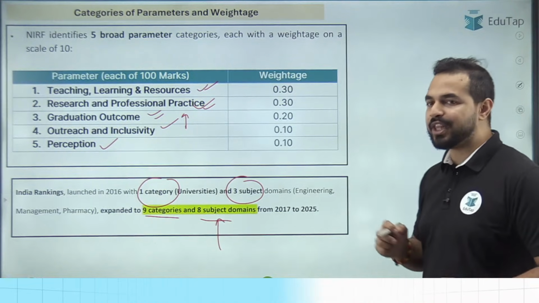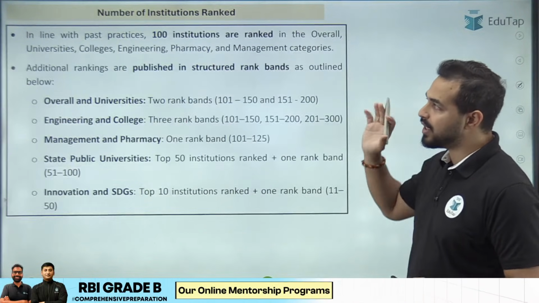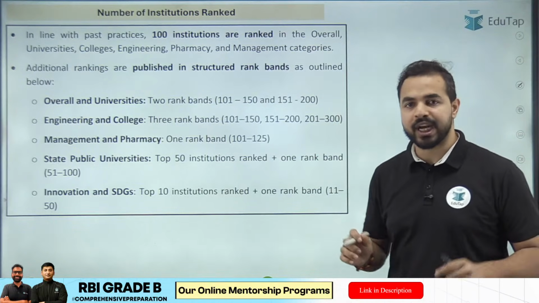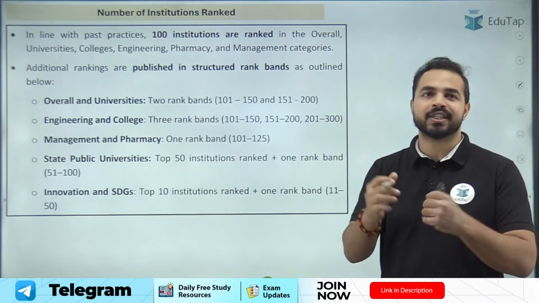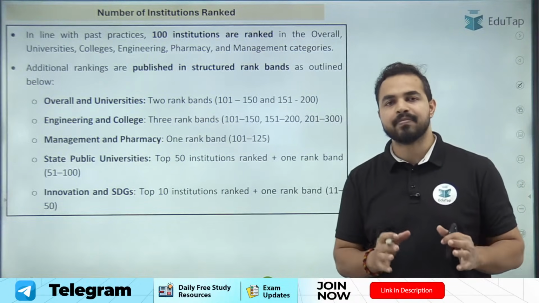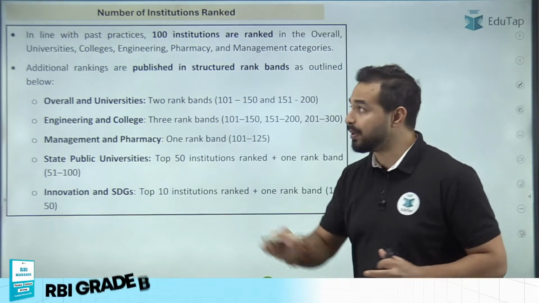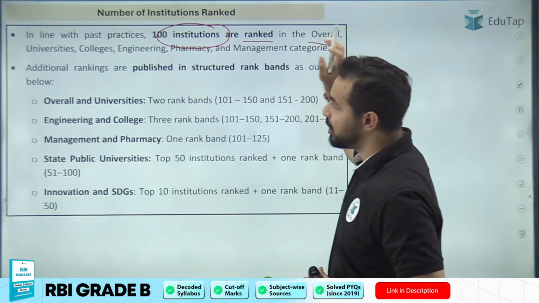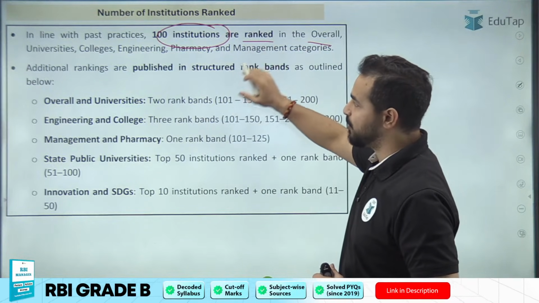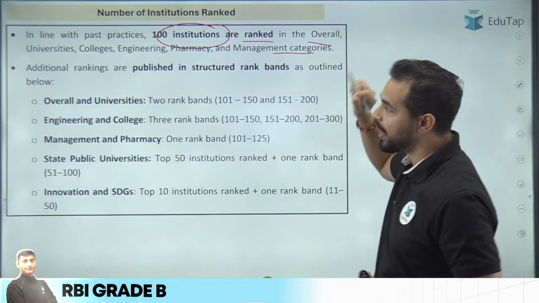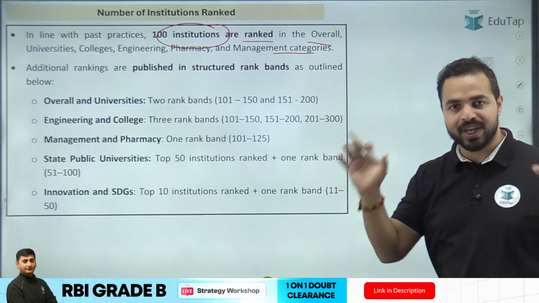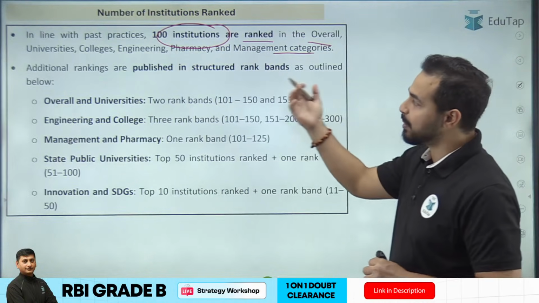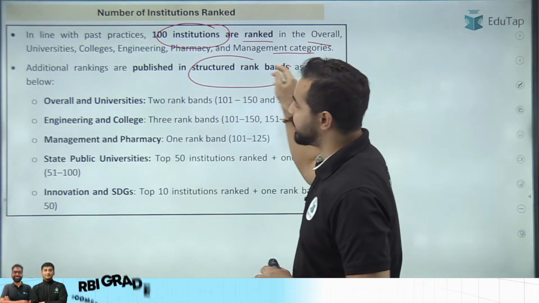Now we will be covering the important rankings across the different categories, and before that it is very important to see what exactly are some other changes which have happened. For example, in line with the previous practices, 100 institutions are ranked in the overall, universities, colleges, engineering, pharmacy and management categories. आप देख सकते हैं across the different subjects we are having the rankings in the India Rankings 2025. Additional rankings publish की जाती हैं in the structured rank bands as outlined below.